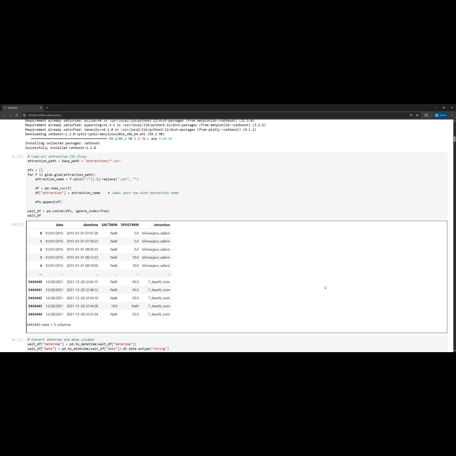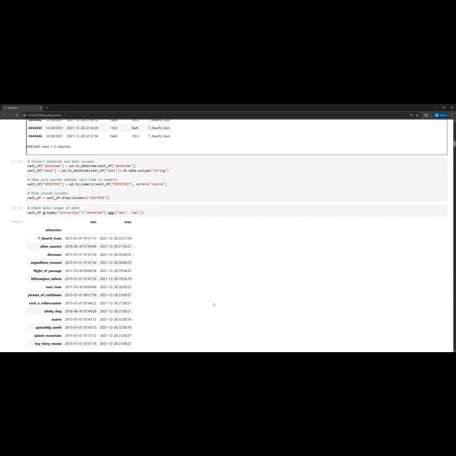Then this next section of code reads in the CSVs for each attraction, of which I had 14 CSVs, and it merges them together and appends the attraction name next to each line of the data. The resultant pandas data frame is shown here, where we have date time, wait times, and the attraction name for all of the data. And this resulted in over 3 million rows of data, 3 million ride, date, wait time combinations.